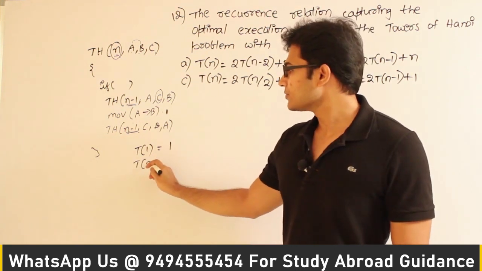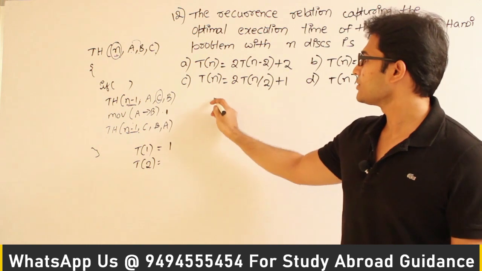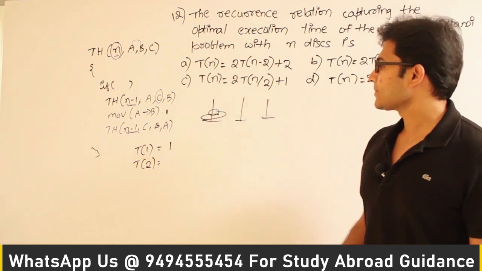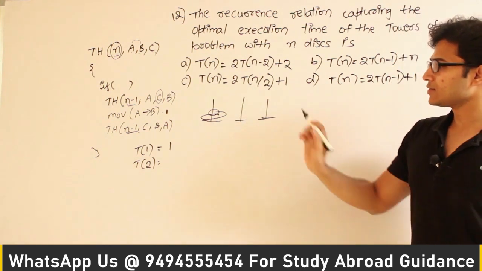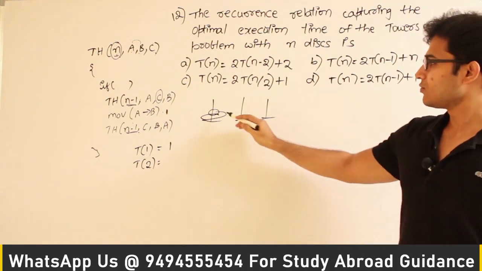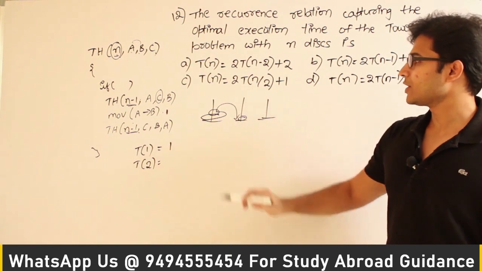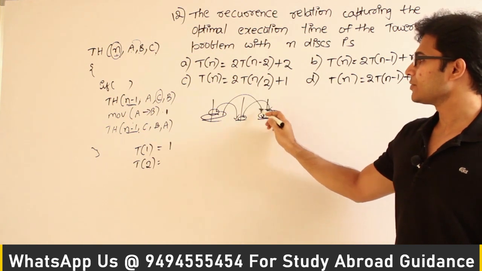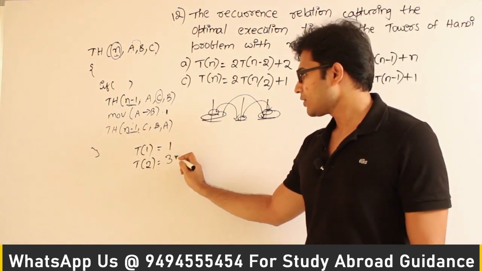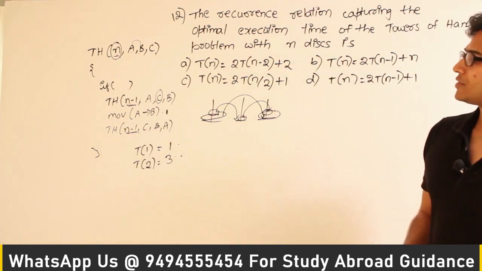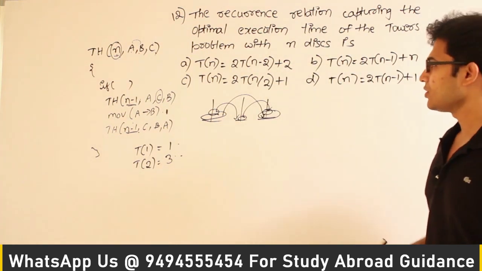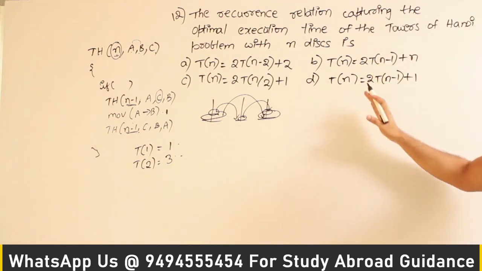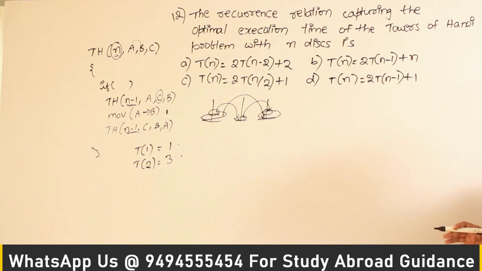What about T of 2? If you have 2 disks here, how many movements are required to get these 2 disks there? One at a time. First, one movement, the small one will come here. Second, the big one will come here, and third, the small one will come here, which means T of 2 equals 3. This is enough. You can go and substitute in these options and you can get it. We are supposed to get T of 1 equal to 1 and T of 2 equal to 3. Now if you substitute it in any of these, let's see what you get.